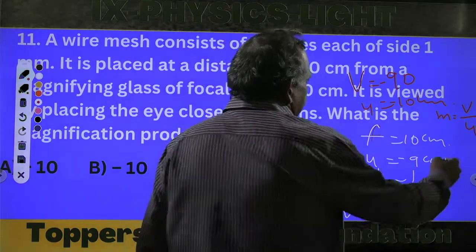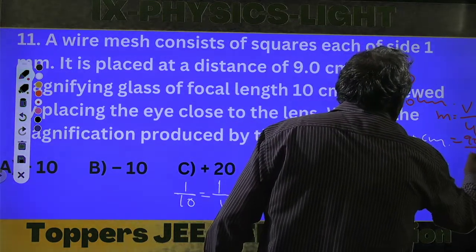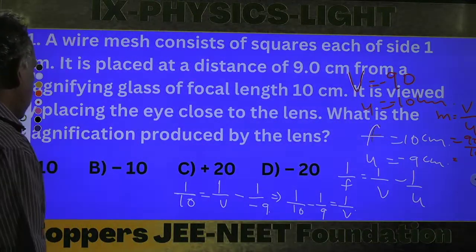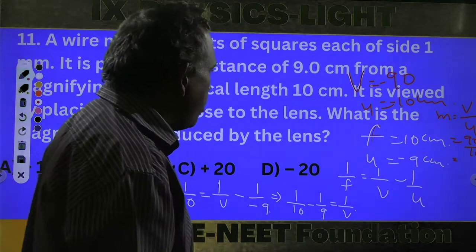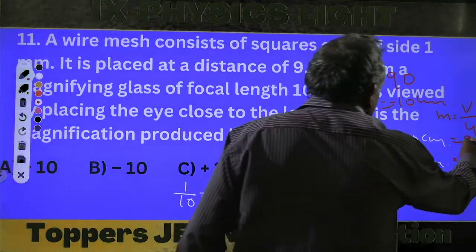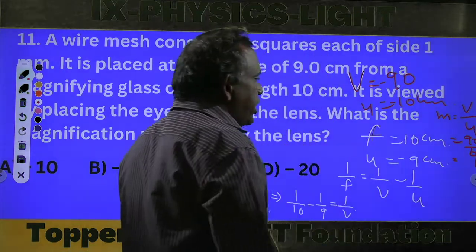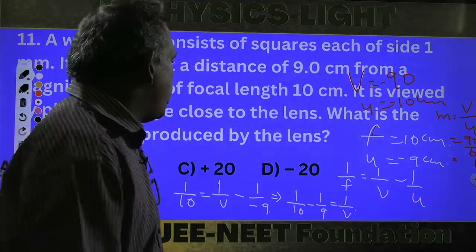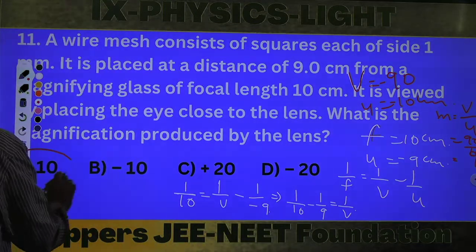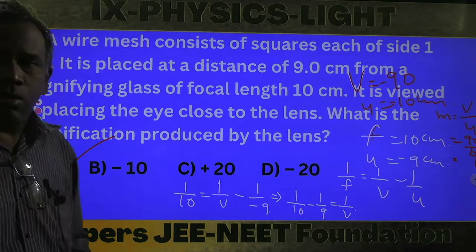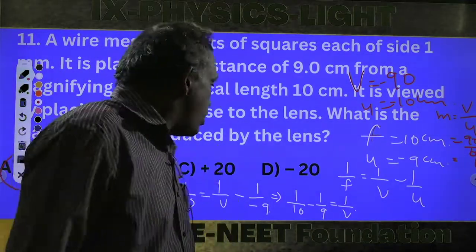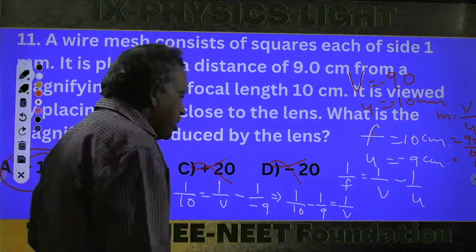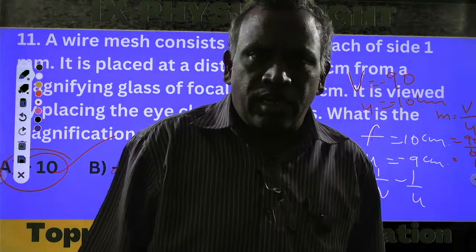So 90 upon 10, oh sorry, 90 upon 9 actually, because the object distance u is 9, not 10. The minus signs cancel, and 9 tens are 90, so magnification is plus 10. Option A is the correct answer, it is not minus 10, it is plus 10. The remaining options are not correct.